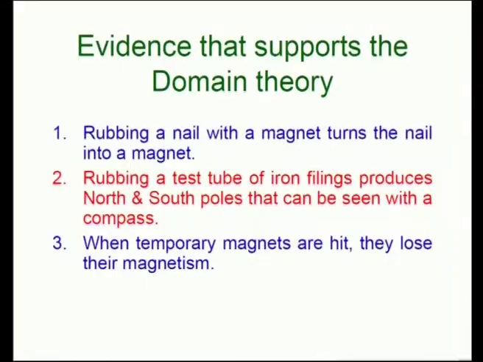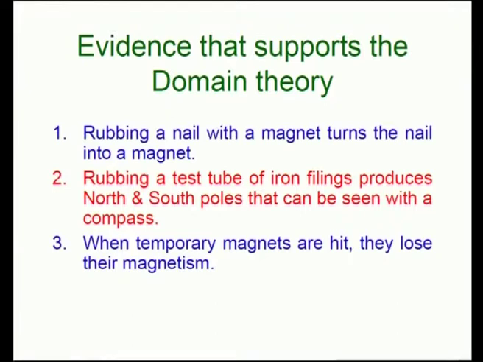So, when these domains line up, the substance becomes entirely a full magnet. That means, in every domain the magnetic spins are aligned parallelly in a natural manner.